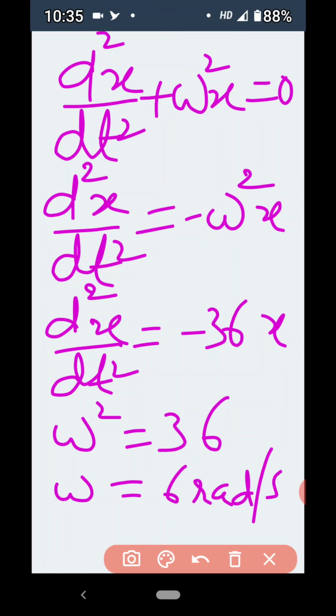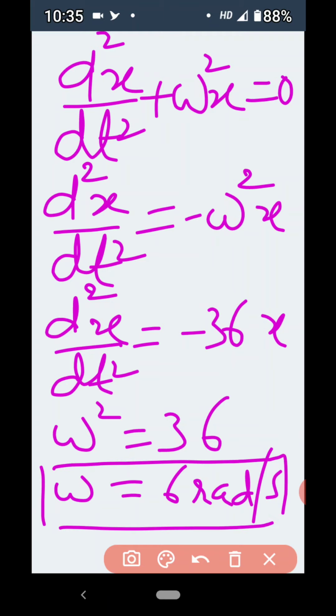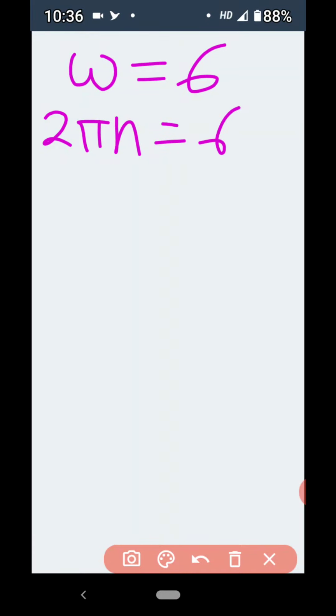So from differential equation, we get the value of omega, and here the question is asked to find the frequency and period. So from this value of omega, we can find frequency as well as period. Let us see how to find it. Omega is equals to 6 radian per seconds. We know that omega is 2 pi n is equals to 6.